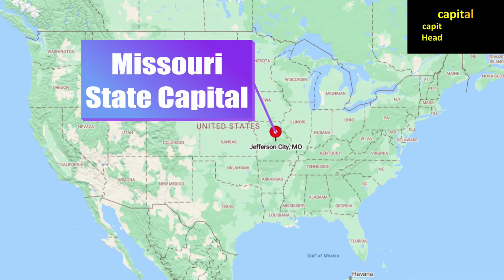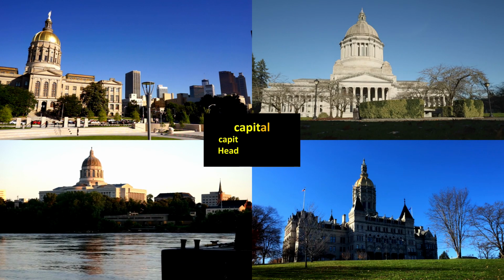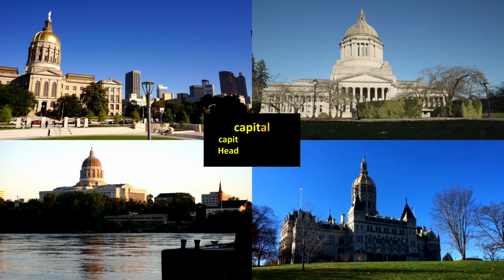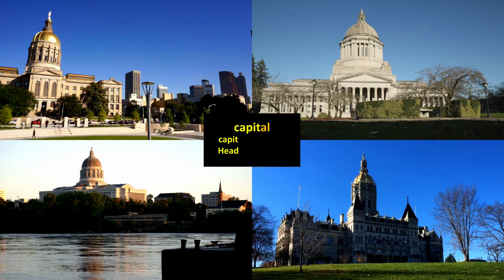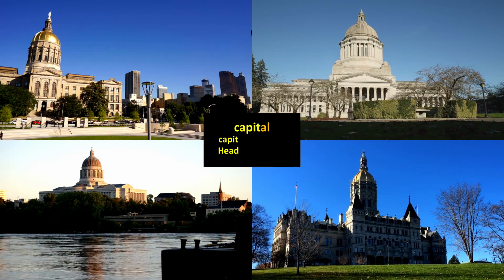When we use the root capit in terms of a government, it means where the government's headquarters are. This is where the head of government lives and works, such as a governor in the case of a state government. These buildings are called state capitol buildings. A capitol building is where the state legislature writes laws for that state. The place where these buildings are located is the state's capital city.